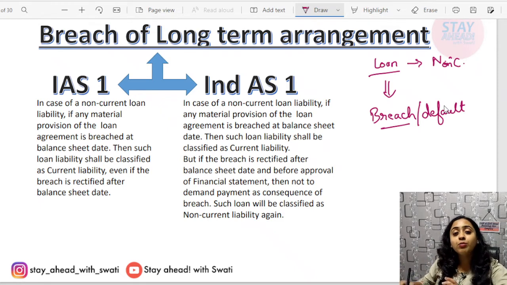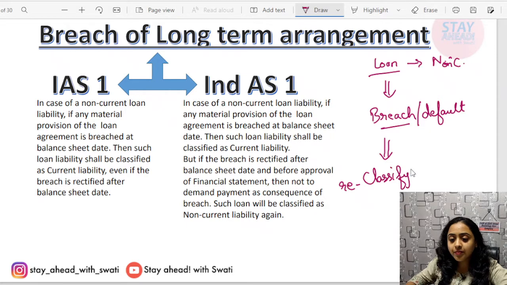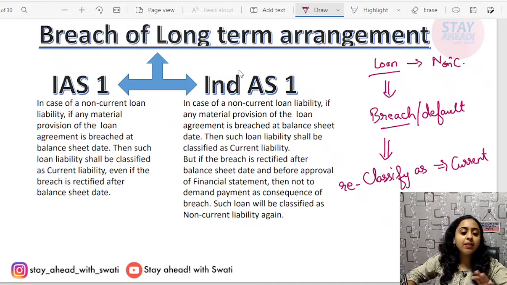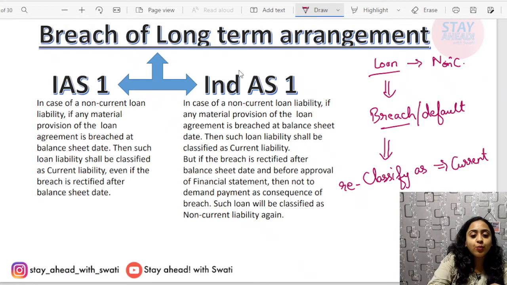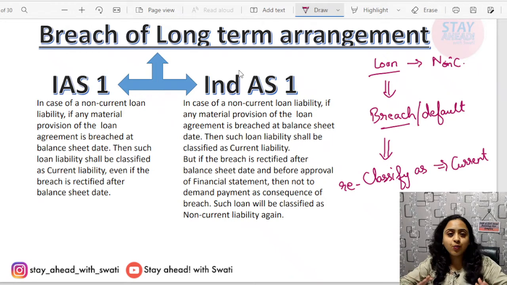The loan amount becomes payable immediately, and therefore it should be reclassified as current. This is the same in both International Accounting Standard 1 and Indian Accounting Standard 1. Till now there is no difference.